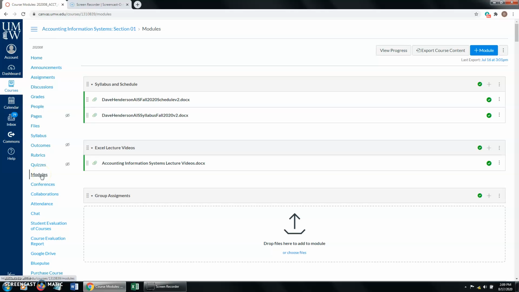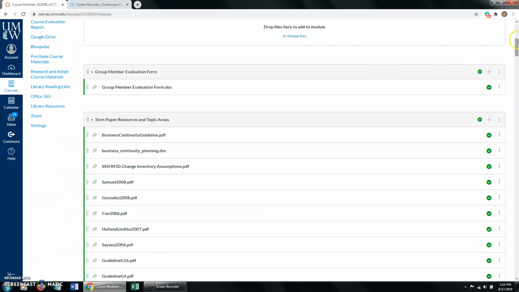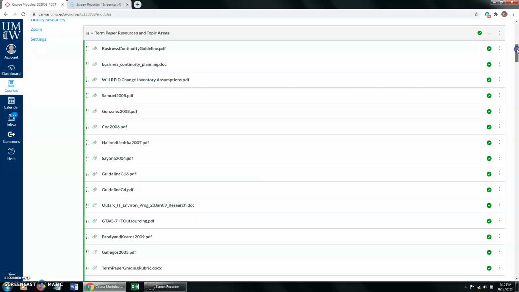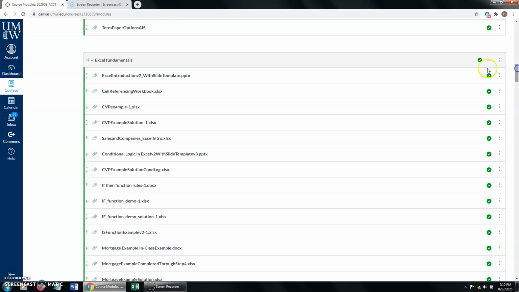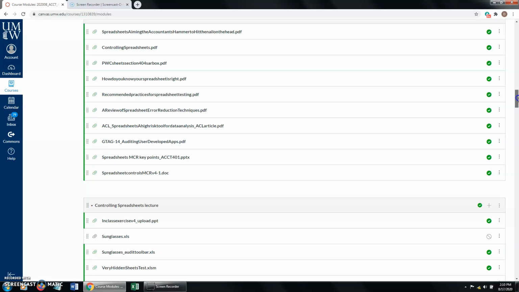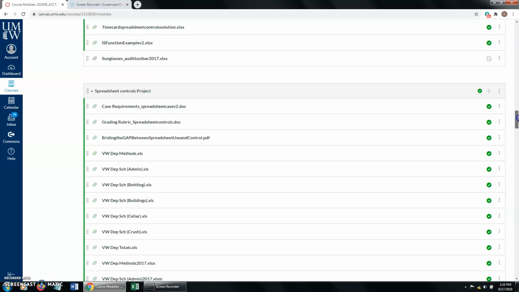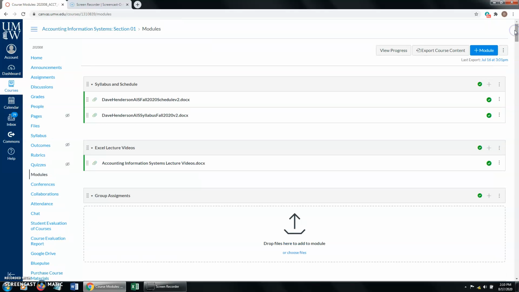This is where all the content is for the course, including, as you can see right over here, the schedule and the syllabus, and some lecture videos, a group member evaluation form, some term paper resources, and some topic areas. I have some fundamentals on Excel, some stuff on spreadsheet controls, controlling spreadsheets, and some of your projects. So without going into too much detail right now, everything that you need to know is in modules.